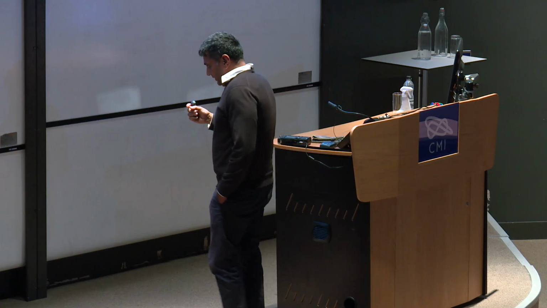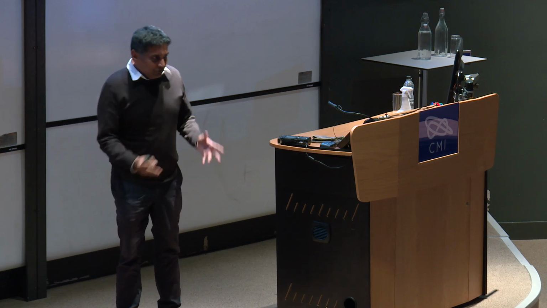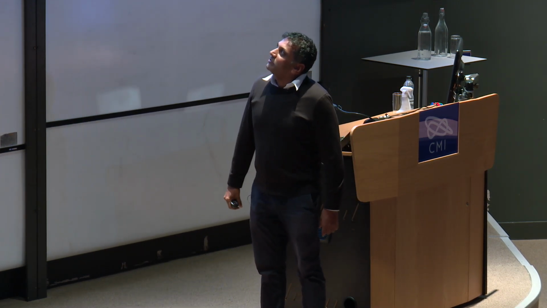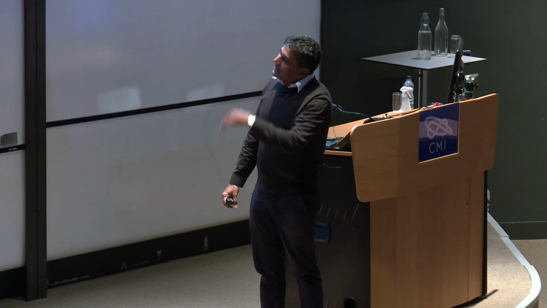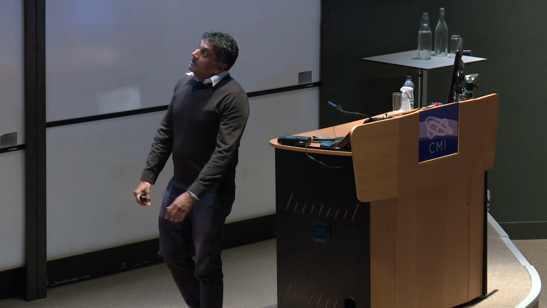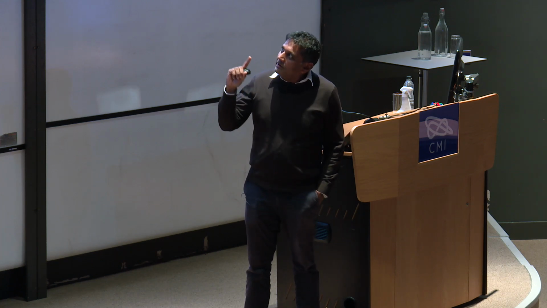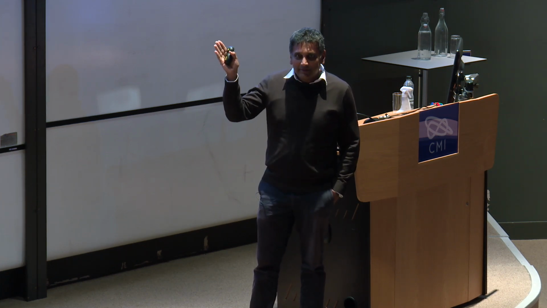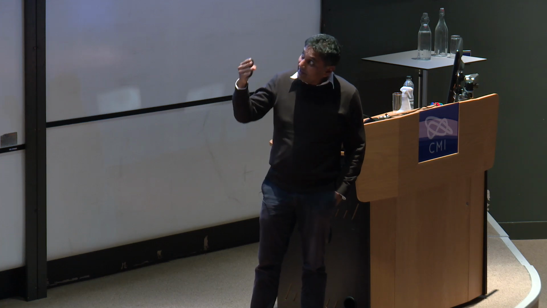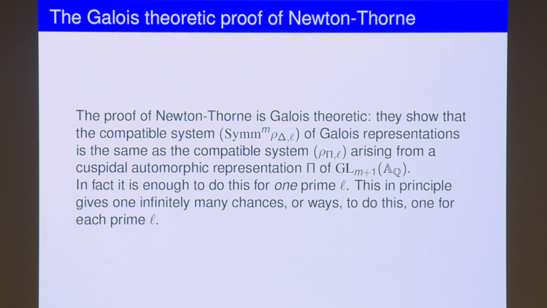What you want to show is that they are also the l-adic representations of automorphic forms on GL(m+1). There are l-adic representations, one for each prime l, and it turns out it's enough to prove the statement for one prime l. That gives you infinitely many chances or approaches to prove this statement. You can try one prime at a time, or you might get lucky with one prime. That also captures one feature of the proof, that you really work with specific primes.